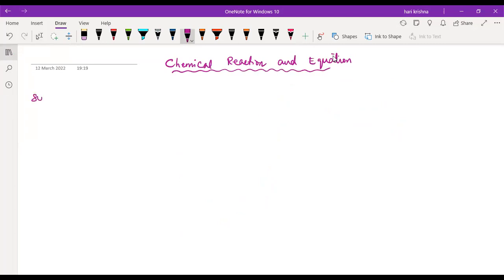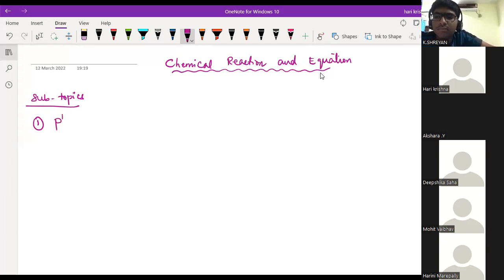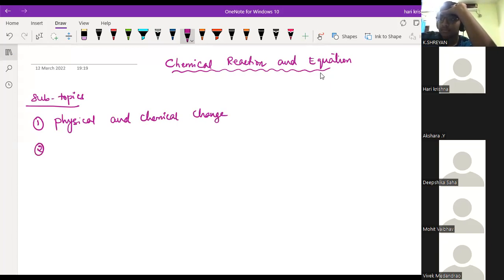First, I will write the side headings. What are the subtopics in this chapter? The first one discusses physical change and chemical change. You have been studying this from class 6, right? What is a physical change? What is a chemical change? The next one is all about chemical reactions and equation.